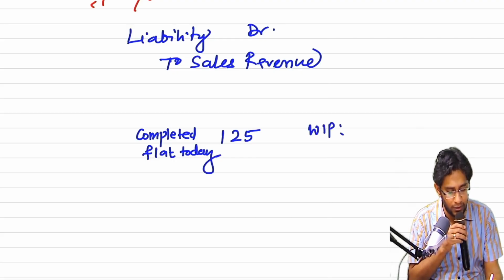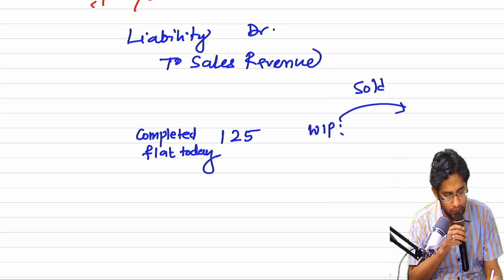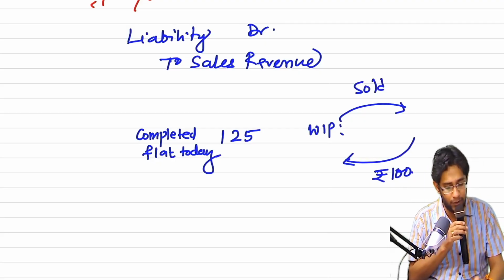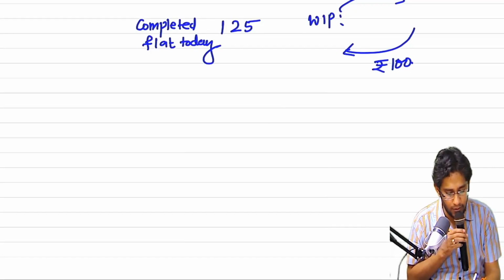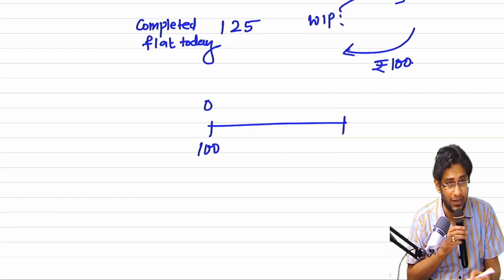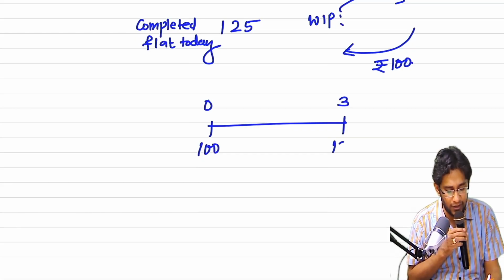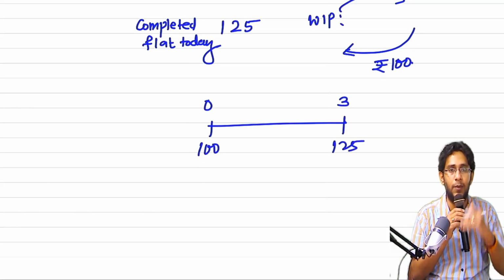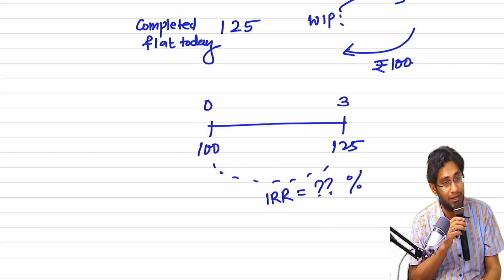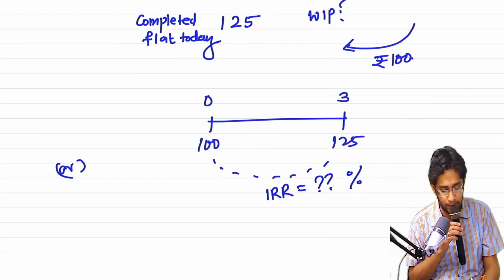I sold a work-in-progress flat to the customer today, and the customer paid me 100. Delivery will be given not now, but after 3 years. My question is: today you received 100 for an incomplete flat. The completed flat's worth today is 125. So 100 today, 125 after 3 years. Work out an IRR kind of rate. Is this correct? Or, this time, who gave credit to whom?